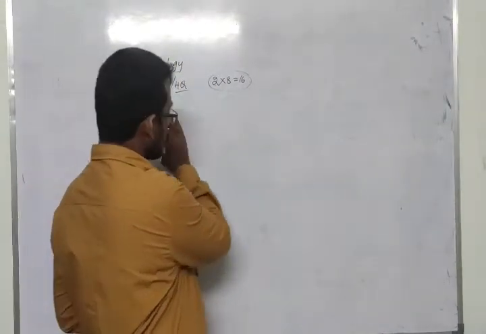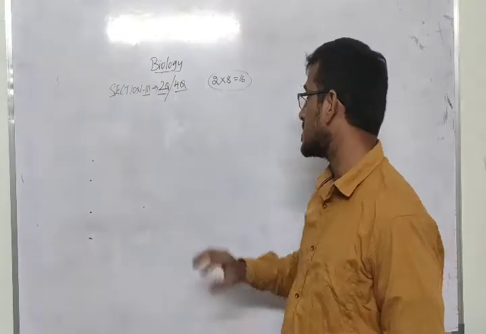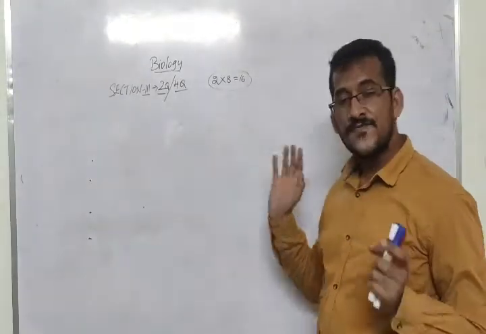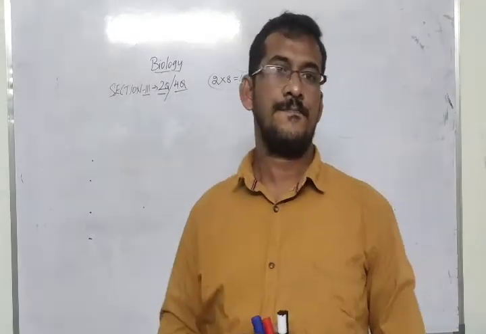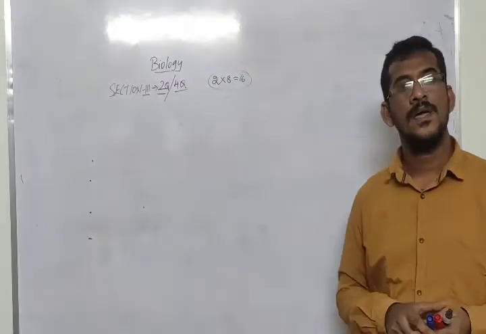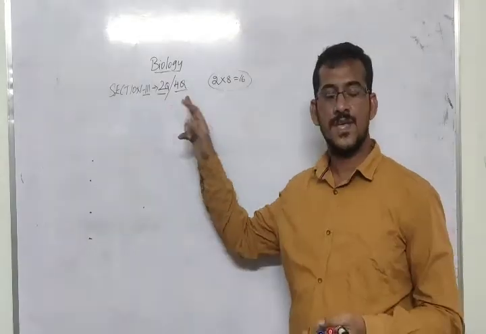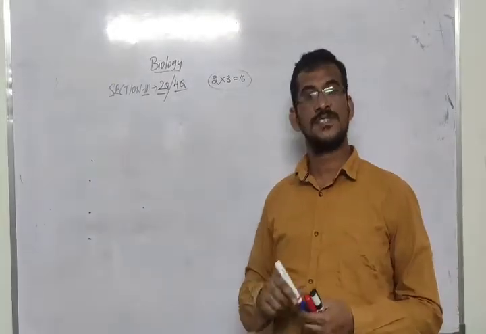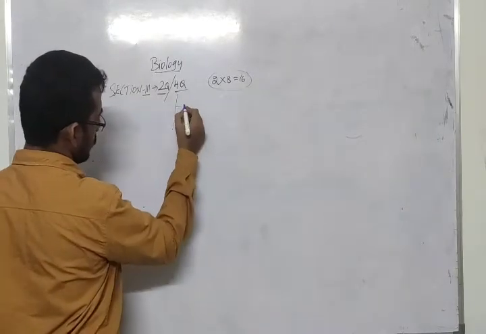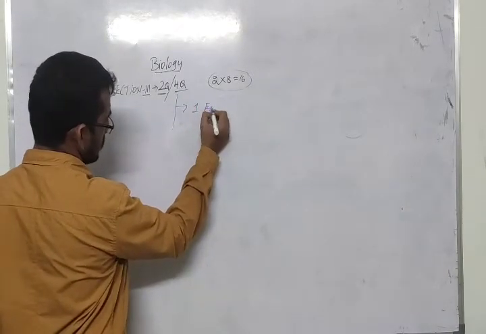Now, how to score these 16 marks? I have a best idea for you. After analyzing the paper pattern, I came to one conclusion. Among these 4 questions, one question is compulsory. They'll give one experiment, lab activities.